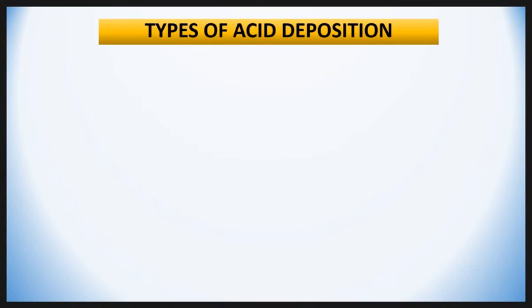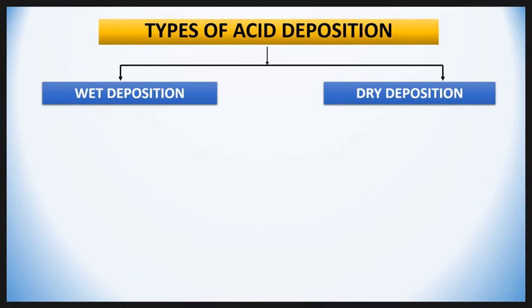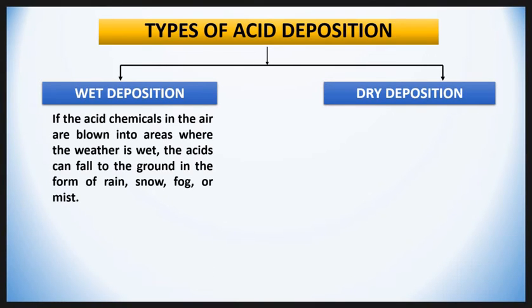Then the types of acid deposition. Acid rain is broadly divided into two types: wet deposition and dry deposition. What is wet deposition? If the acid chemicals in the air are blown into an area where the weather is wet, the acid can fall to the ground in the form of rain, snow, fog or mist. As this acid water flows over and through the ground, it affects a variety of plants and animals.